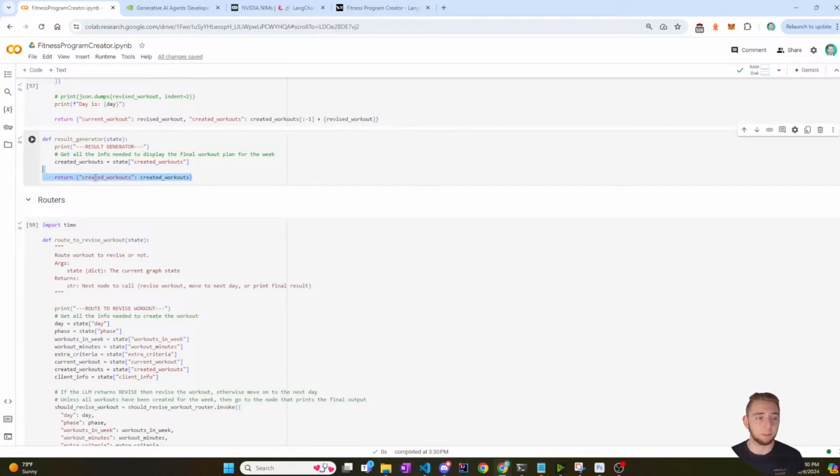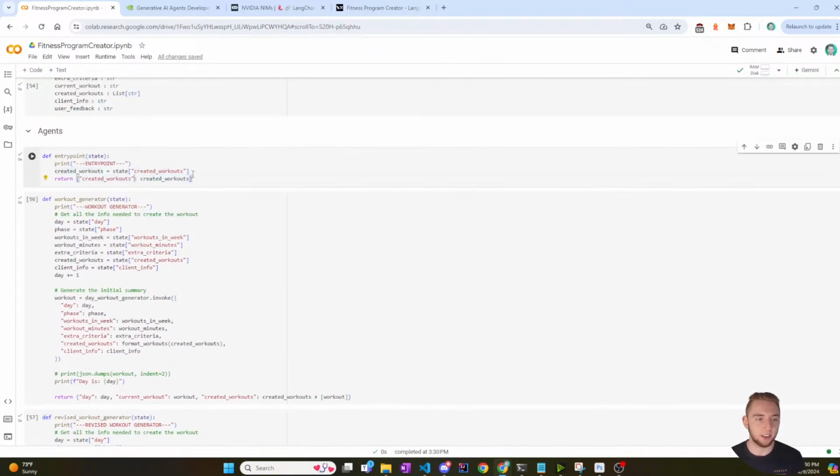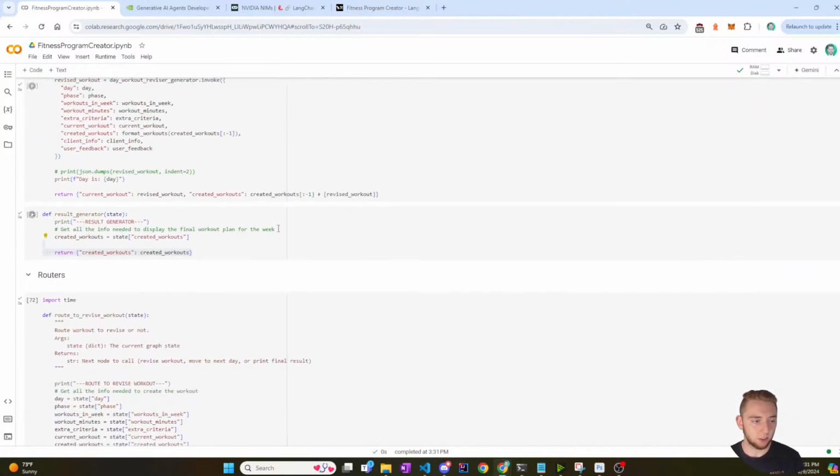That is a mouthful. But basically, what I need to do is make sure that it updates created workouts, so that the return of the entry point includes that as one of the values. So I'm going to again run everything after. This should work now.